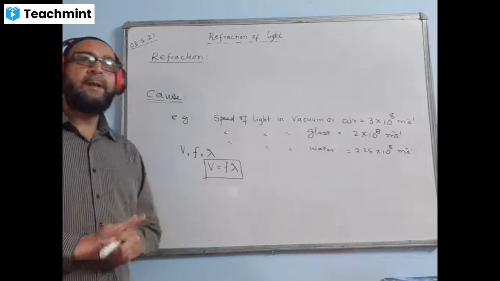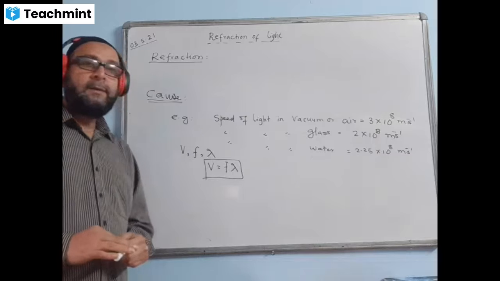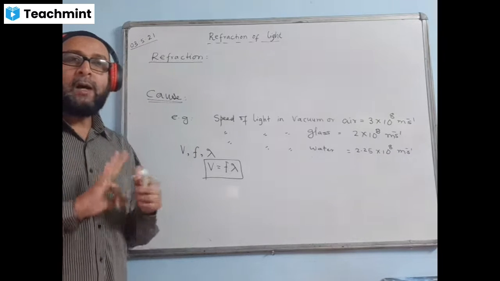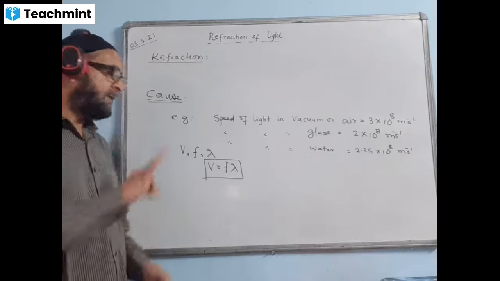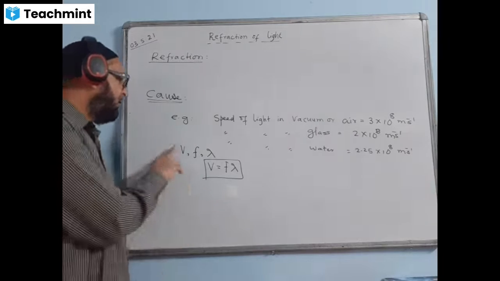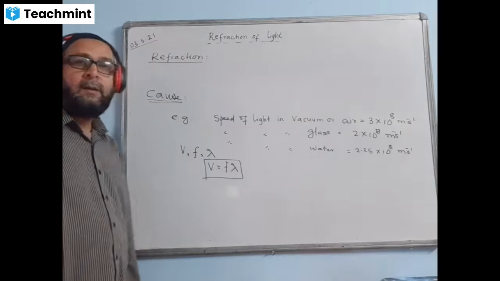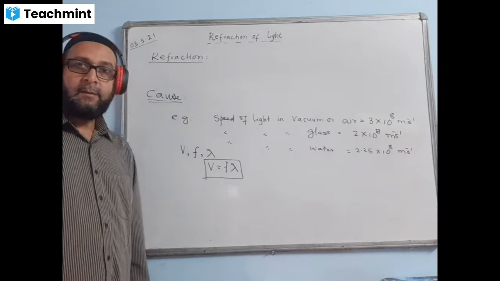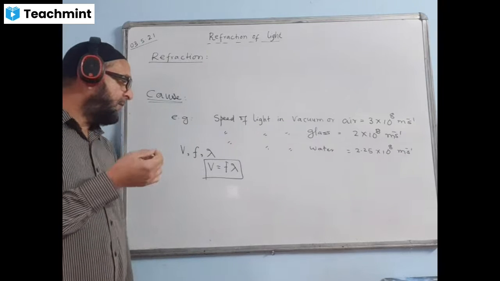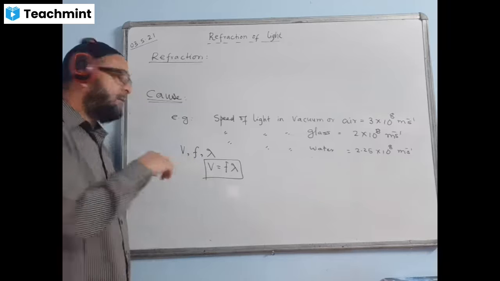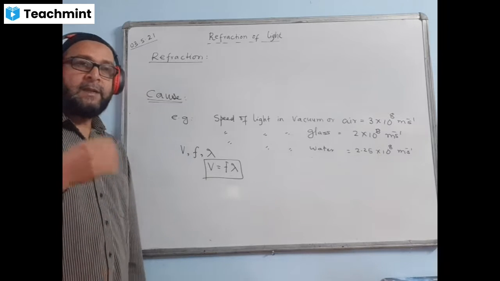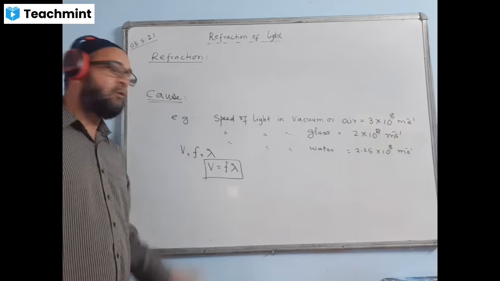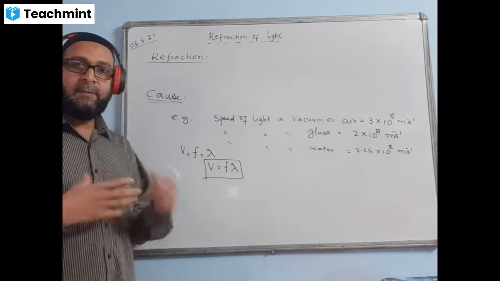Your question may come in this manner: name three properties of light and how are they related? So we say the three properties of light are V, F, lambda, where V is equal to the speed of light, F is the frequency of light and lambda is the wavelength of light. And how are they related? You just have to write this equation.